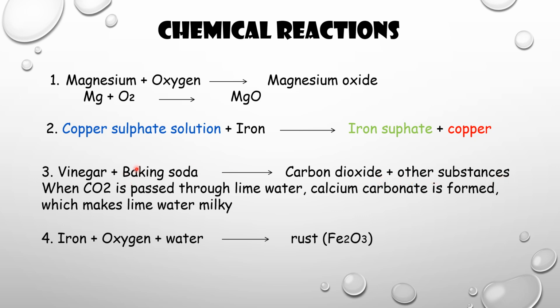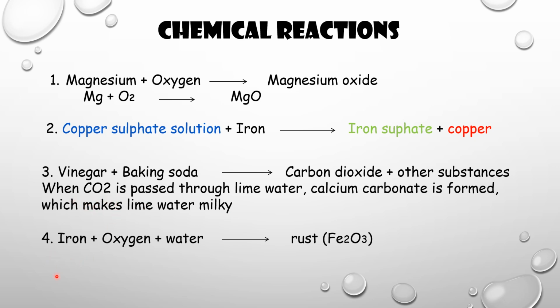When acid and base react, we can see bubbles or gas formed, and that gas is carbon dioxide. When carbon dioxide is passed through lime water, calcium carbonate is formed, which makes lime water milky. So lime water turns milky because of the passage of carbon dioxide gas.